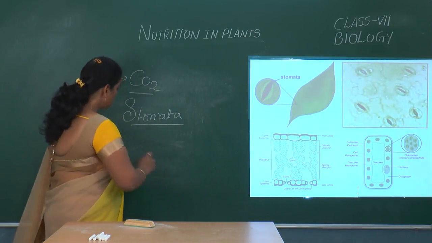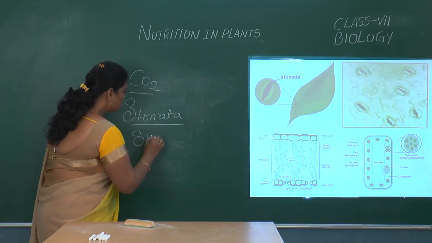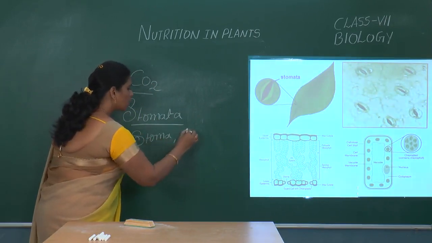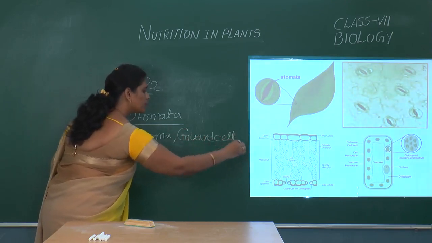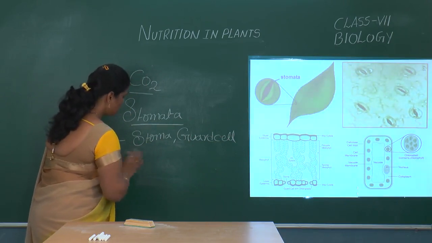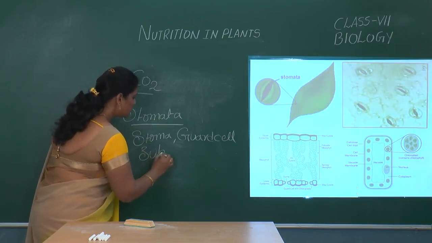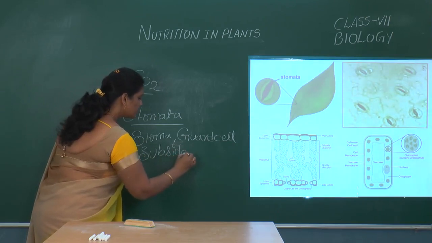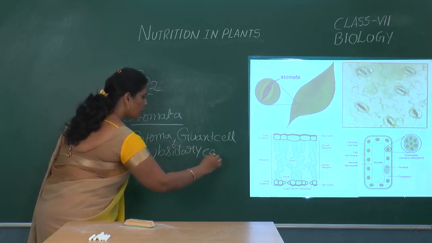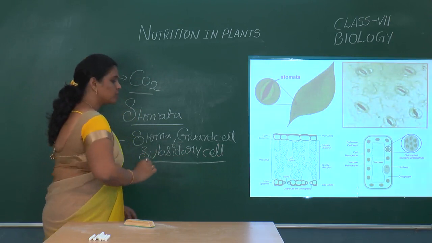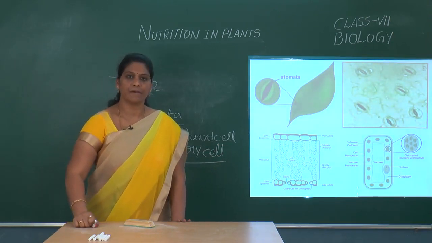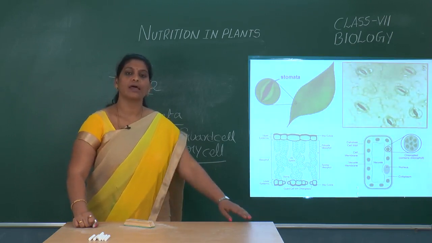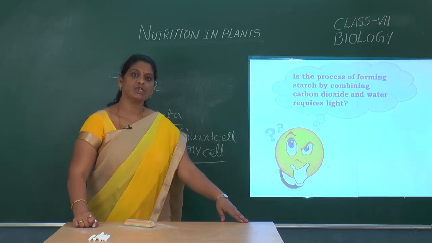And here, stoma, guard cells and subsidiary cells, all these three together construct an apparatus called the stomatal apparatus. And these stomatal apparatus are required for the exchange of gases.